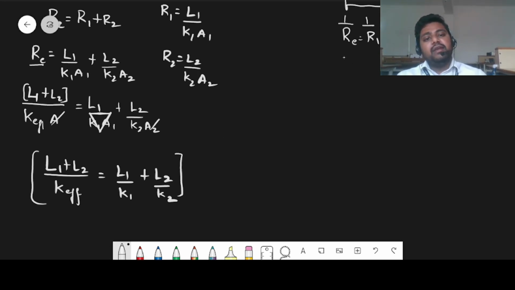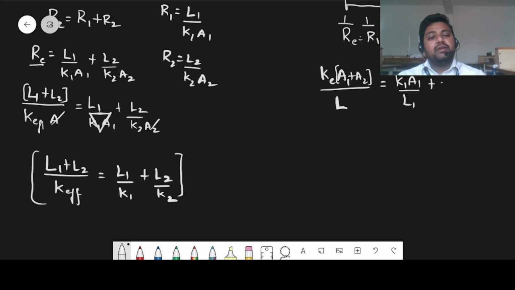In the same way, when they are connected in parallel, you can write K effective into A1 plus A2 divided by L, since the length is common, is equal to K1 A1 divided by L1 plus K2 A2 divided by L2.